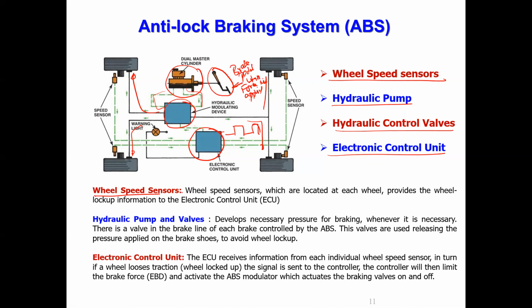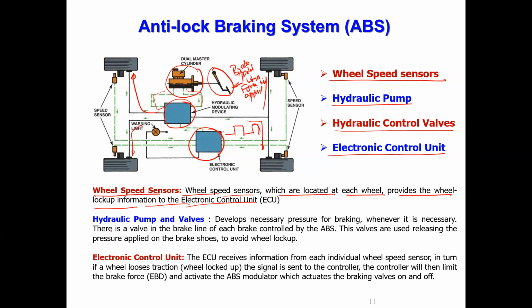Okay. The wheel speed sensor is located on each wheel and provides the wheel lock information to the ECU. What is the main job of this ABS system? The ECU always monitors if a wheel is about to lock, that is called the locking condition, and prevents it. So it should release the brake.